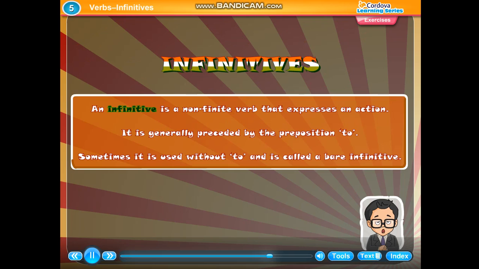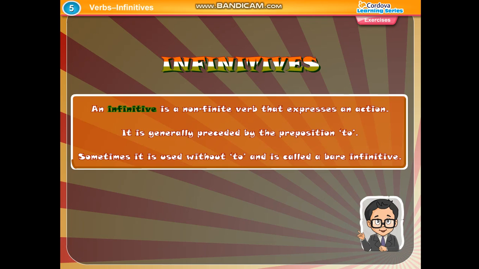Infinitives. An infinitive is a non-finite verb that expresses an action. It is generally preceded by the preposition to. Sometimes it is used without to and is called a bare infinitive. Read the sentence.